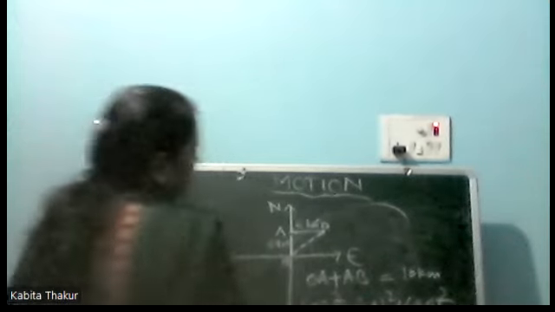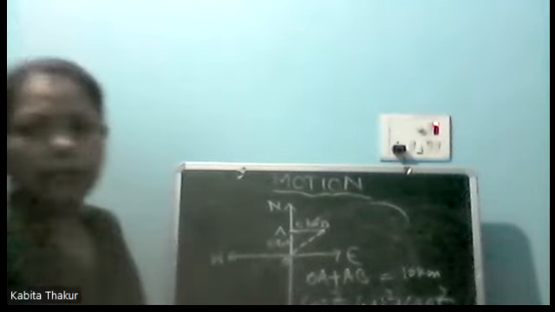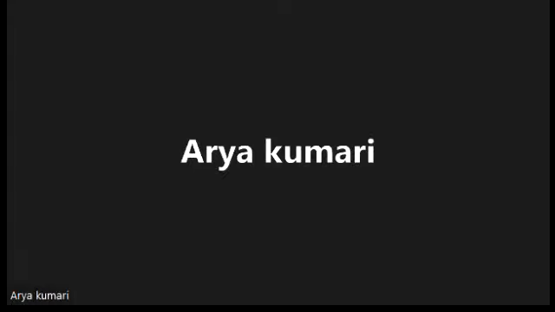The squares of both added will be equal to the square of OB. So we know 5 kilometers and 5 kilometers. So here it will be 5 square, there also 5 square. That will be OB square.